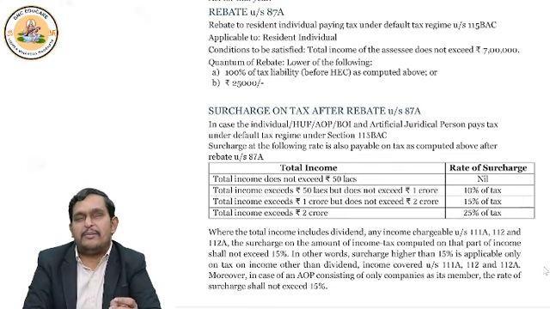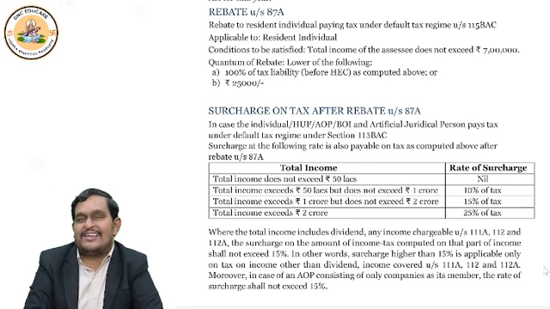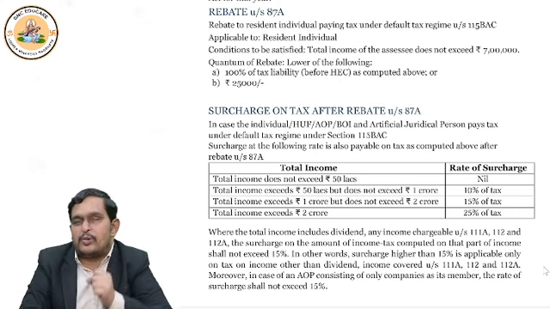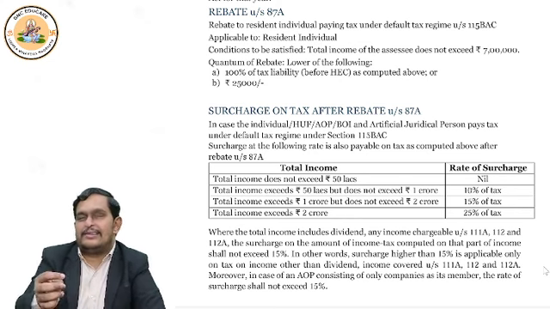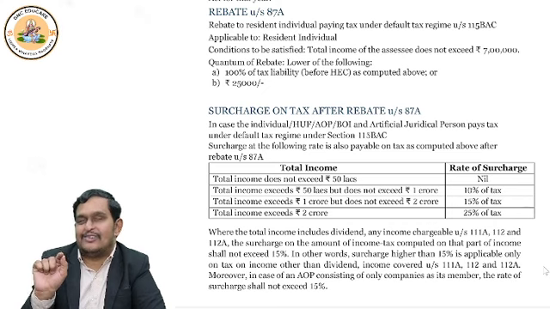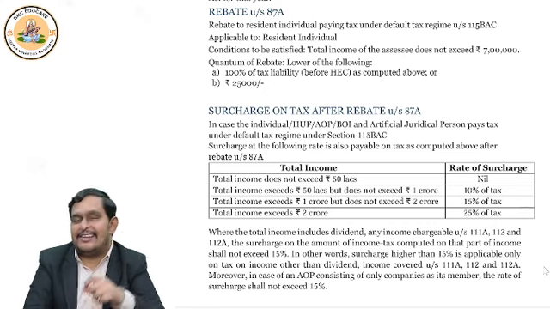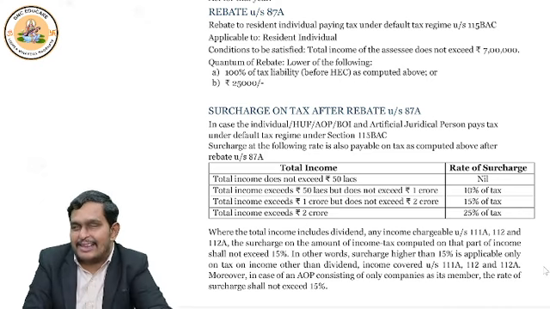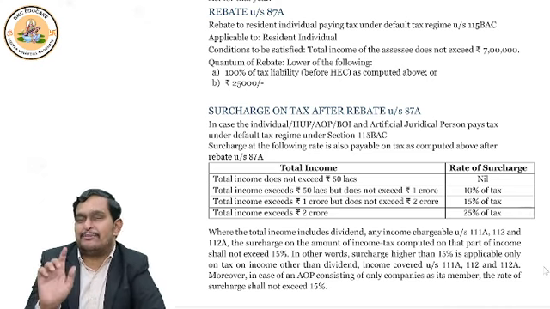If your income is up to 50 lakhs, government says no problem, no surcharge. If income is 50 lakhs 1 rupee to 1 crore, then obviously 10% surcharge. And please remember, it is not slab, it is flat. When I discussed the tax rates, I said slab. When I am telling surcharge, I am telling flat. Please understand the difference.